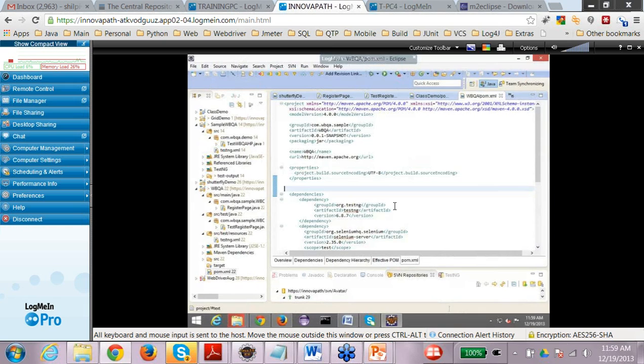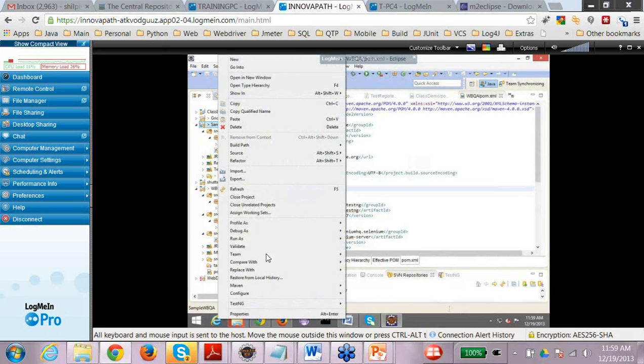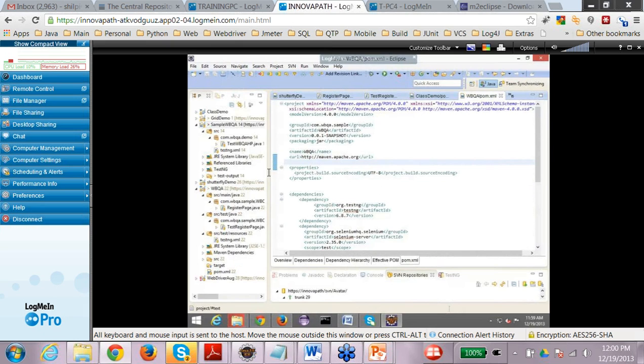If it doesn't download automatically, you have to save the project. When you save, it will automatically download. You have to save the project, and you can right click and say Maven.